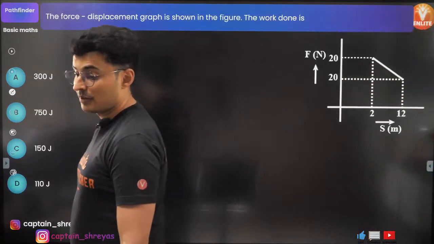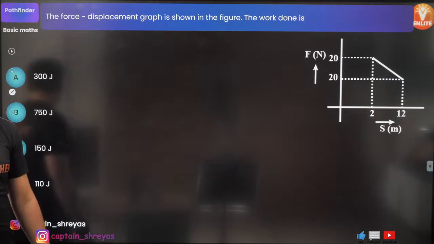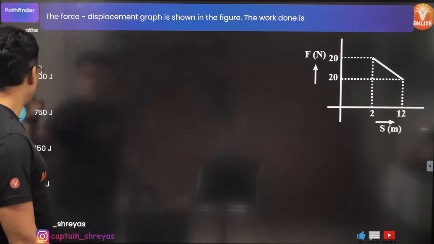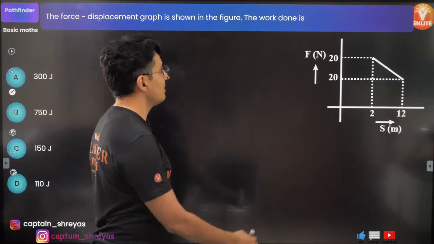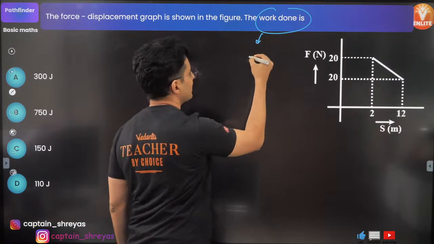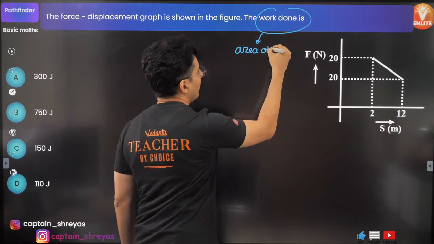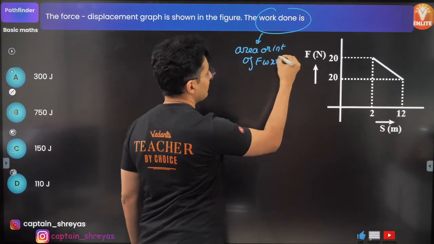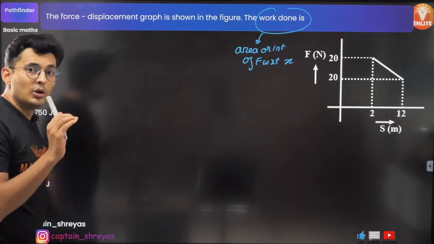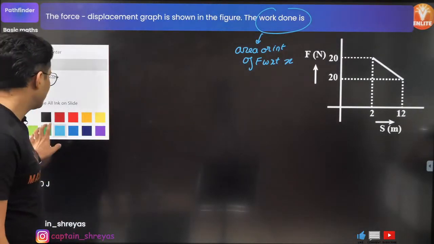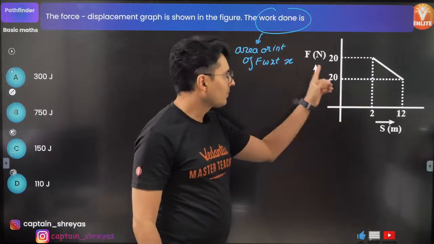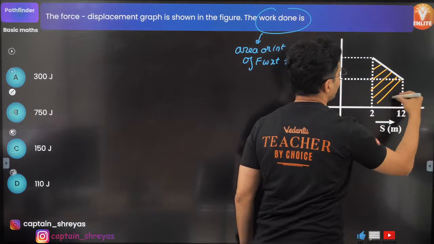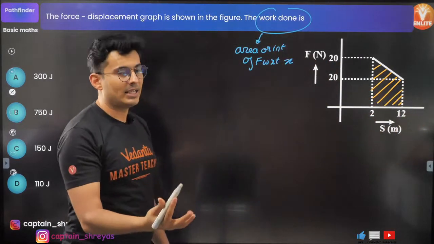Wow, what do we have over here? The force-displacement graph is given, and they are asking you what is the work done. So you should know work is a physical quantity which depends on force and displacement. It is the area, or integration, of force with respect to displacement. This is something which you should know from physics. Now the physics ends here, the maths part starts. Force versus displacement graph is given, so all you need to do is just figure out how much is this area. Now this is a trapezium.